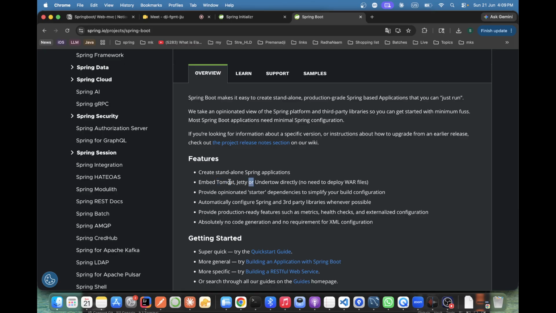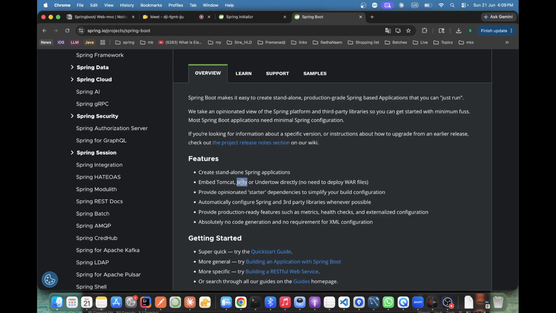80 to 90% of the time, Apache Tomcat is what is used. In 10% of companies, basically not in India, they use Jetty. In India, people mostly just follow the standard. Abroad, for example in Germany, I have seen applications mostly use Jetty. So there is a standard.